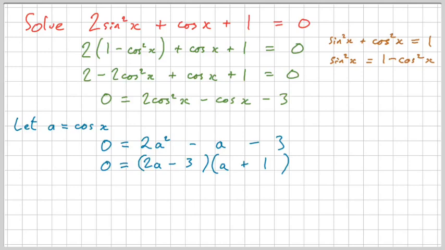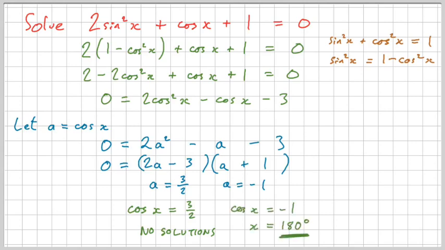And then again we have a 0 product, and we're used to dealing with these. Either 2a minus 3 equals 0, which gives a equals 3 over 2, or the other bracket equals 0, which gives us a equals minus 1. So if we undo our substitution now and bring our cos x back in place of a, we get cos x equals 3 over 2, which you'll find has no solutions. If you shift cos 3 over 2, you'll find it has no solutions. And if we shift cos minus 1, we get 180 degrees, and that's our only solution in the range 0 to 360.